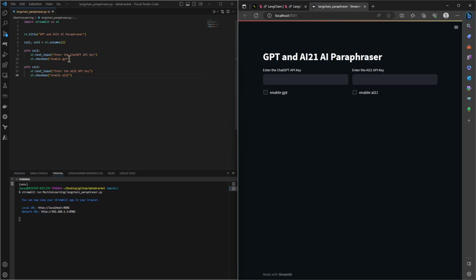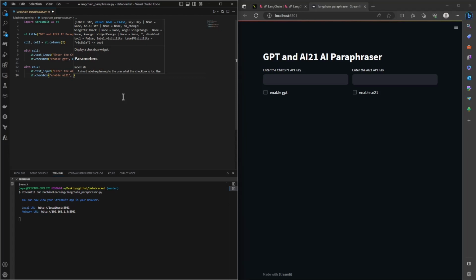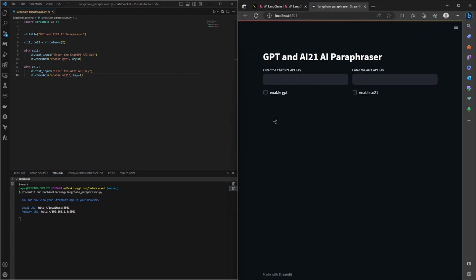Just to make this unique, let's give them key values so that the app will know which one is running. If we don't provide the key values, then the state for GPT key and the state for AI21 key will be same. They both will be either true or they'll be false, because there is no distinction between both the checkboxes. So Streamlit wants it to be distinguished. So let's give this key as 1. Okay, yeah, so if we enable this, we will get the response from the Streamlit either true or false.